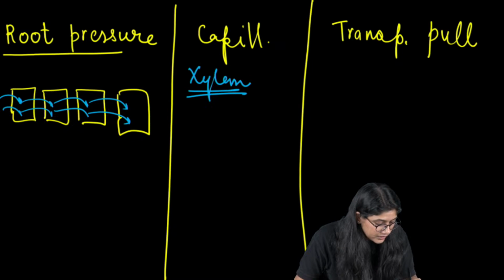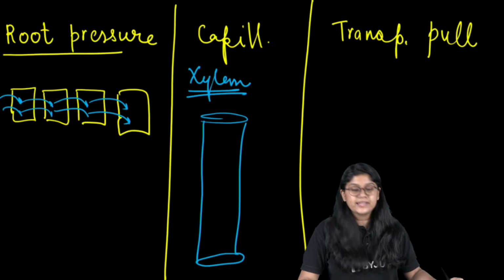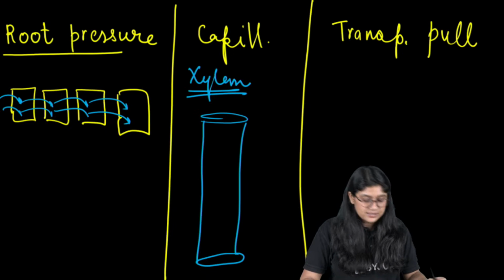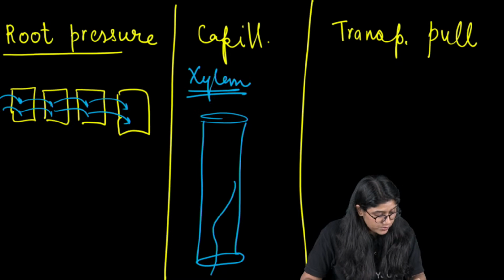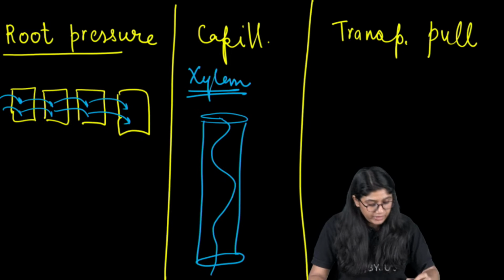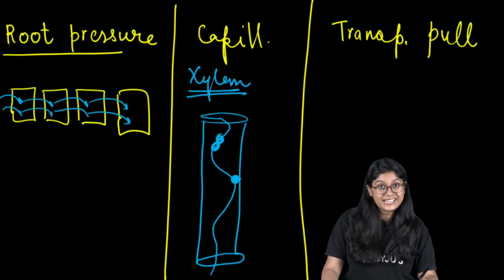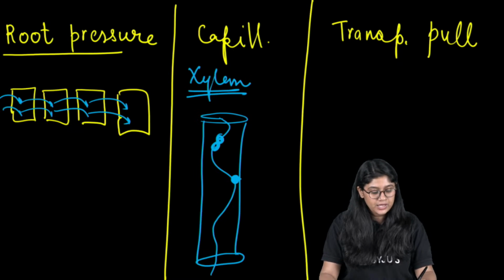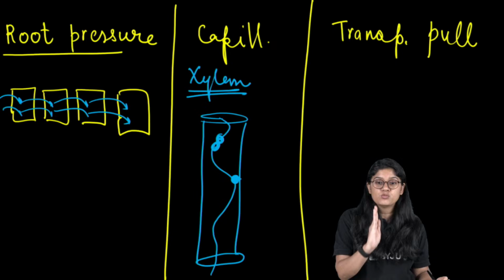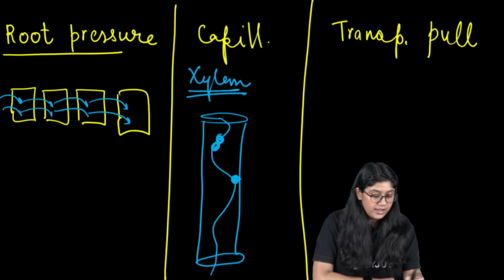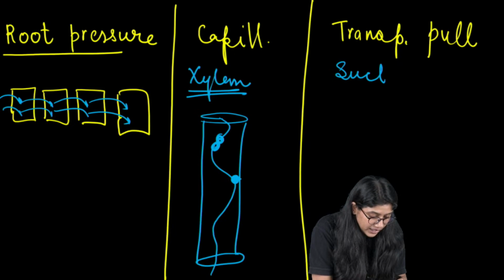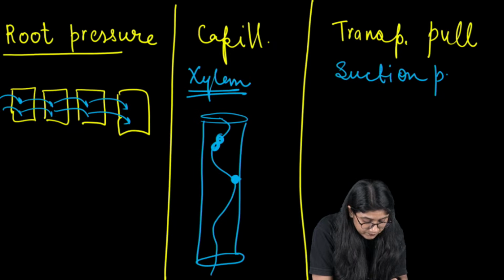is of course a long cylindrical tube-like structure, right? Like this. Yes? So the water molecules will move. They will have a force between water molecule and water molecule, and a force between the wall of the xylem and the water molecule. That will allow the water molecules to move without any discontinuation. And of course, one thing we have over here is a suction pull.